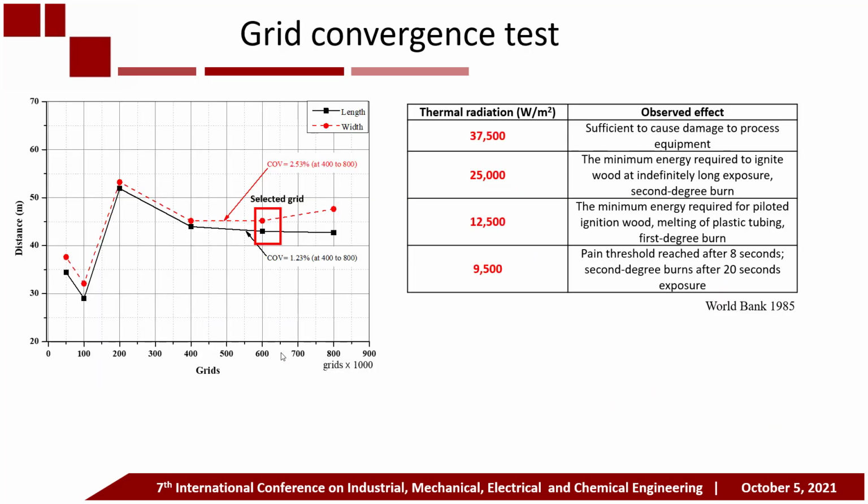The grid convergence test has been performed to find the accurate result. This test was conducted by using thermal radiation intensity distance, which has a value from 9,500 to 37,500 watt per square meter. Finally, 600,000 grids were selected.